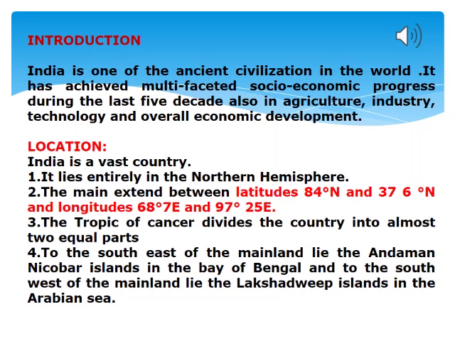The Tropic of Cancer divides the country into almost two equal parts. To the southeast and the southwest of the mainland lie the Andaman and Nicobar Islands and the Lakshadweep Islands in the Bay of Bengal and Arabian Sea respectively.